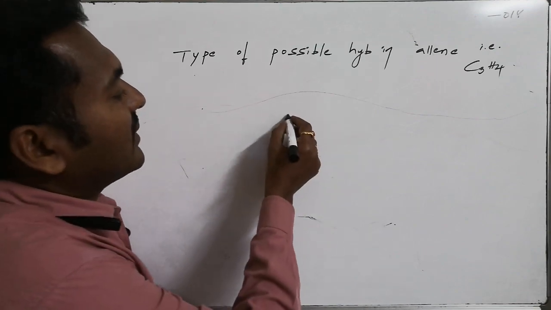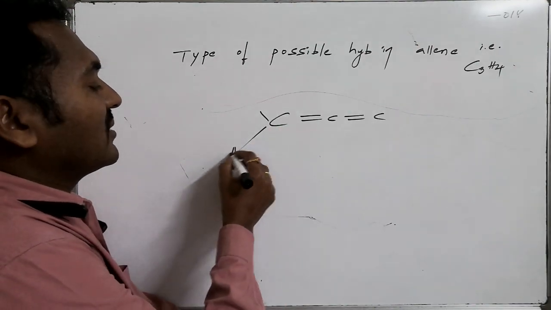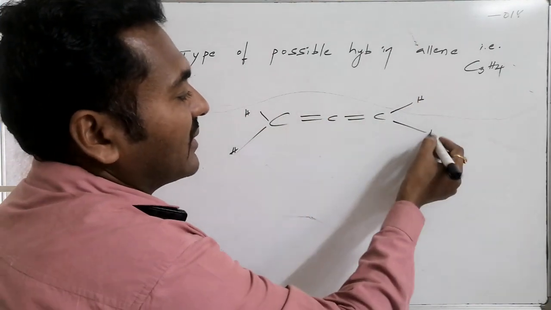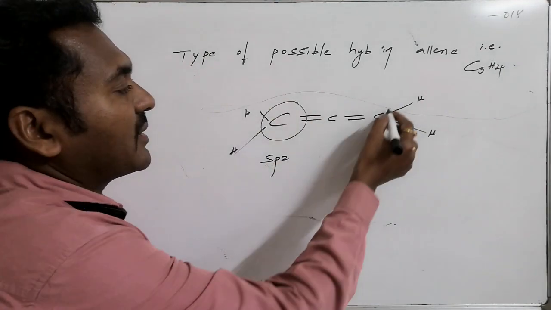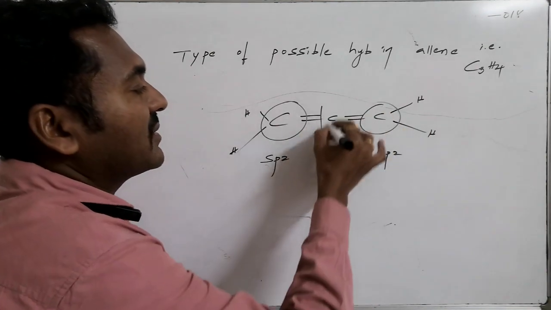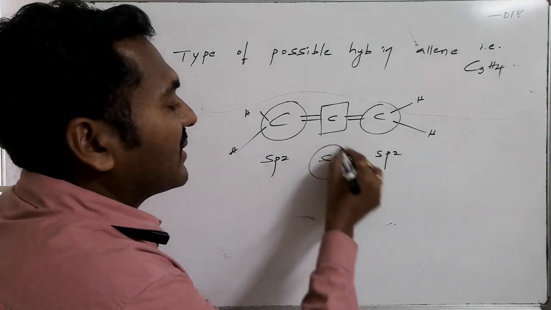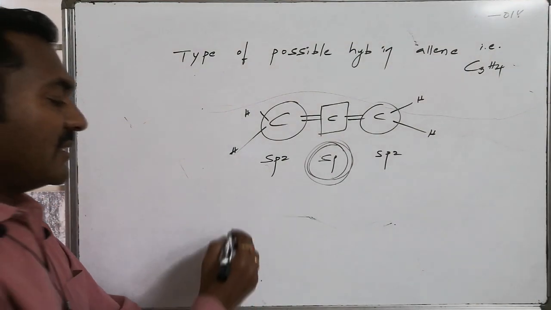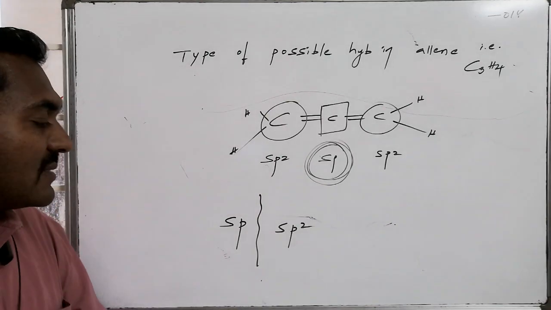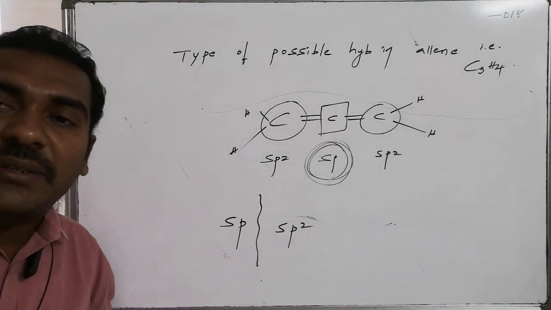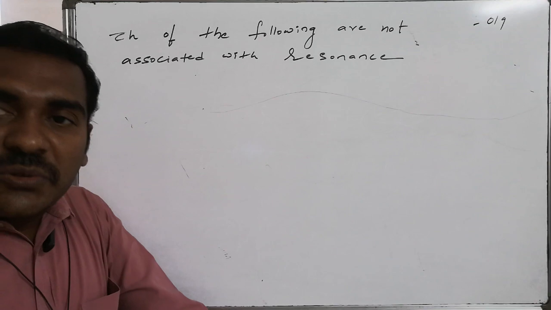That was the question. C3H4, as we know, allene consists of 3 carbons associated with 4 hydrogens. These two carbons are left with 2 free valencies that are to be filled with hydrogens, hence the hybridization of this one will become sp2 and the hybridization of this one will become sp2, whereas this particular carbon is associated with 2 pi bonds, hence its hybridization will become what? sp. sp is the hybridization. Hence different varieties of hybridizations are present as part of allene: one is sp hybridization and the second one is what? sp2 is the hybridization.